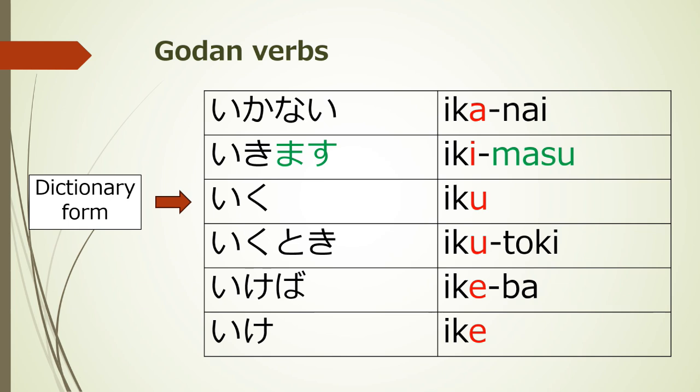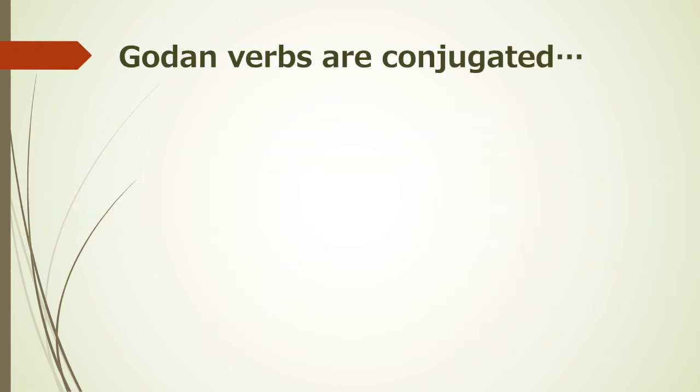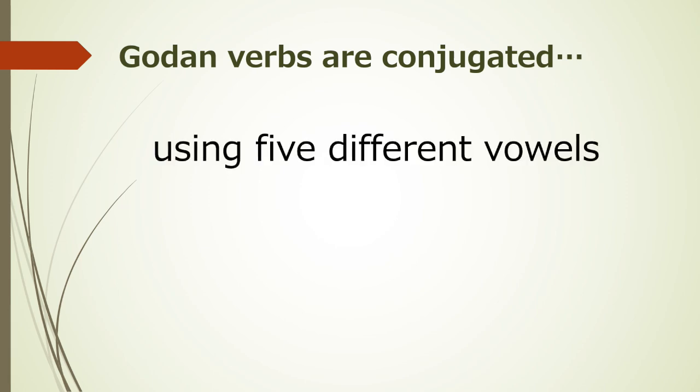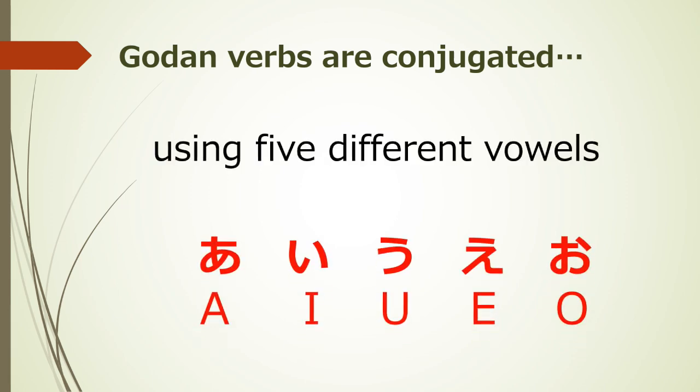Do you notice anything? Godan verbs are conjugated using 5 different vowels like a, i, u, e, o. That's why they're called godan, 5 levels, verbs.